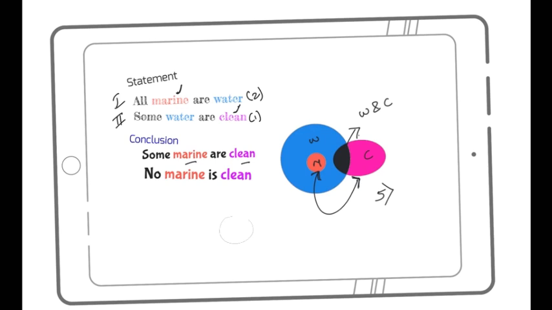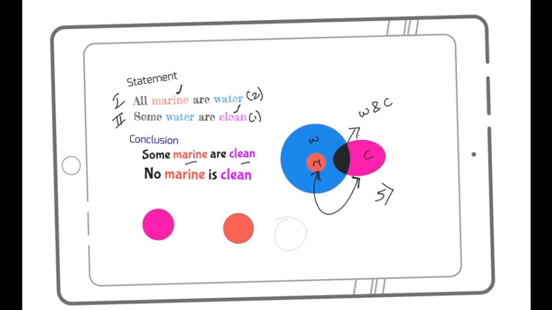So this is my marine, which is a separate entity here, and this is my clean, which is a separate entity here, and there is absolutely no relationship. Let's just draw the clean again. This is my clean. There is absolutely no relationship between marine and clean. So marine is separate here and clean is separate here. What can happen? They will remain separate.